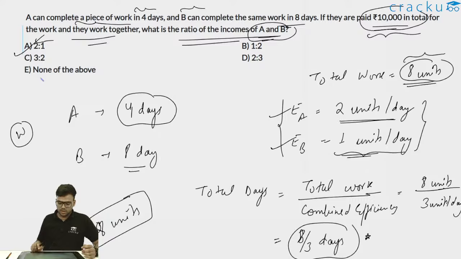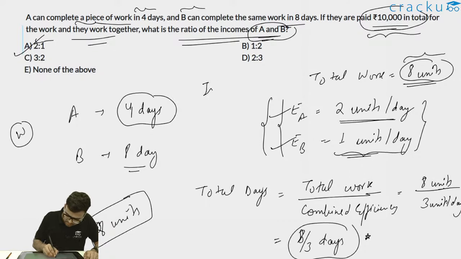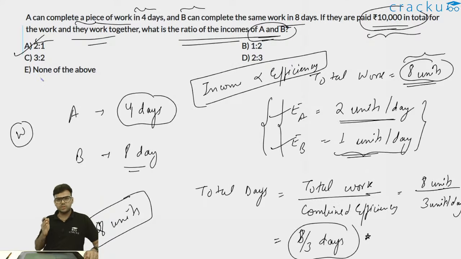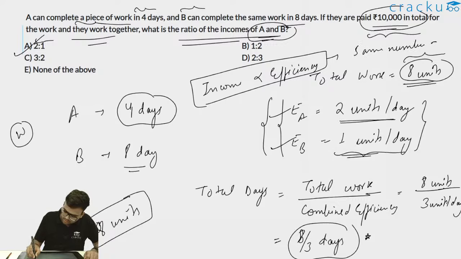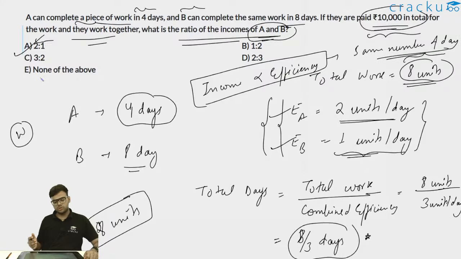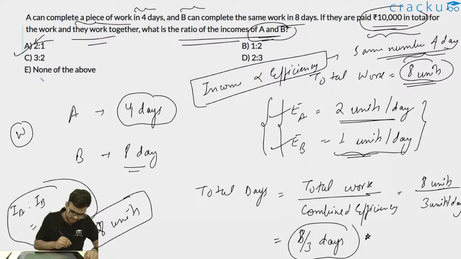Now, an easier way to answer this question will be to directly take the ratio of efficiencies of A and B. Income is directly proportional to the efficiency. This is only valid in the case when they are working for the same number of days. When working for the same number of days, income is directly proportional to the efficiency. So, income of A is to income of B can be directly written as efficiency of A is to efficiency of B, and thus you can directly say it is 2:1.